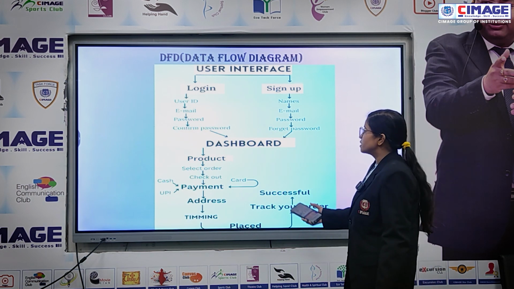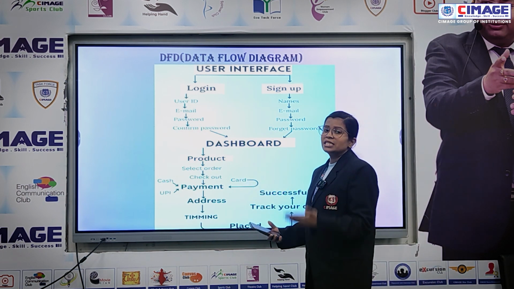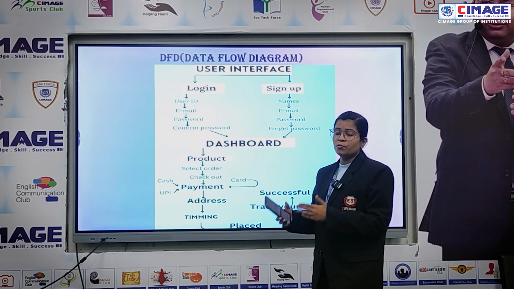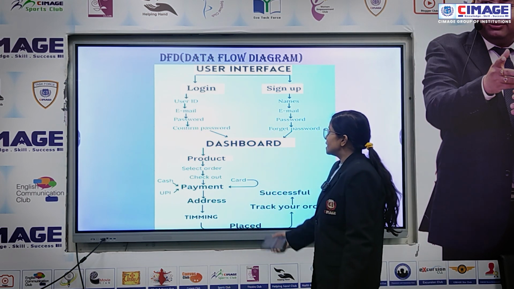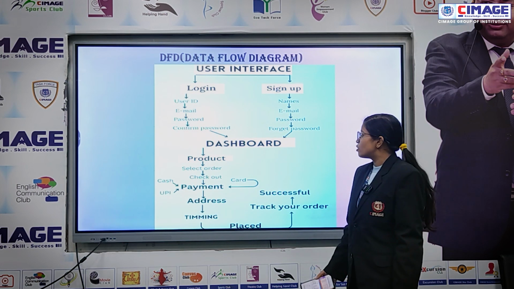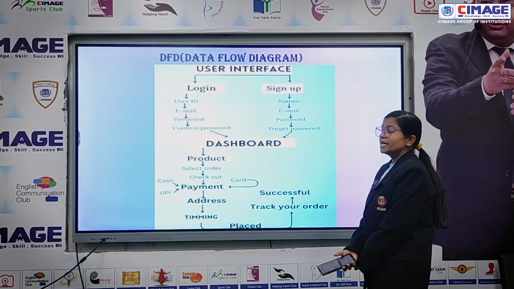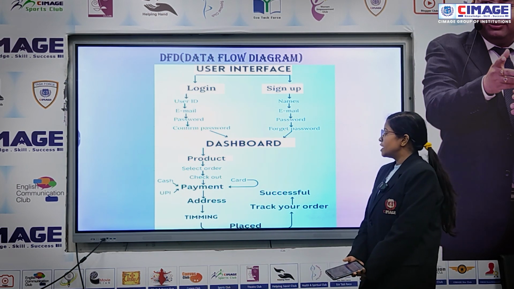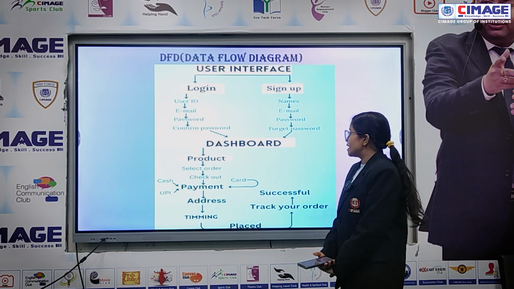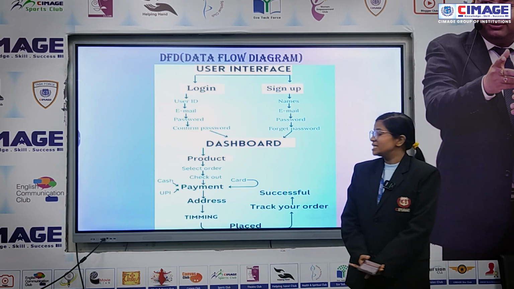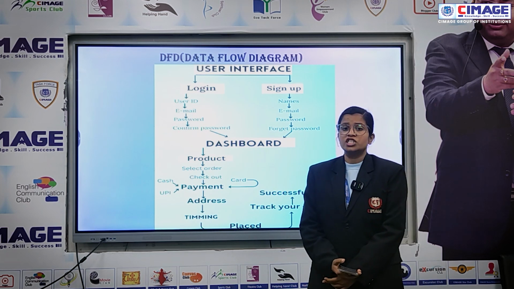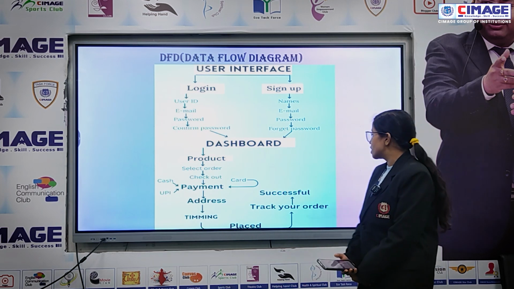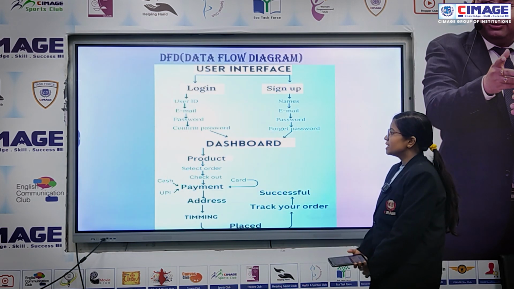In the product section there are a lot of bottles and a variety of water quality, and the customer can select the order and then go to the checkout option. In the checkout option, he or she can choose the payment method, add or change his or her address, and also set the timing when he or she wants to receive the order. And then the next slide.